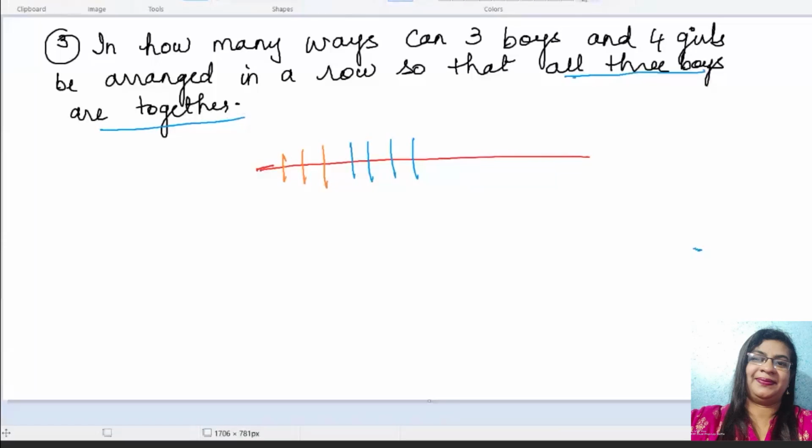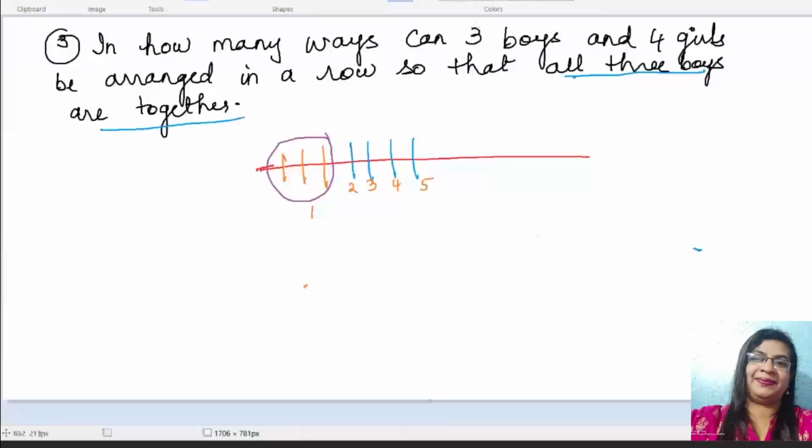Now, in any question, if the word together is there, what you should do is put them in one packet, put them in one box, you think. First of all, you mark how many boys and how many girls are there. Just make a note of that. 3 boys and 4 girls. They are arranged in a row. So row is nothing but the line permutation. I'm just drawing one line, and there are 3 boys and 4 girls. So 3 boys, and there are 4 girls. One, two, three, four.